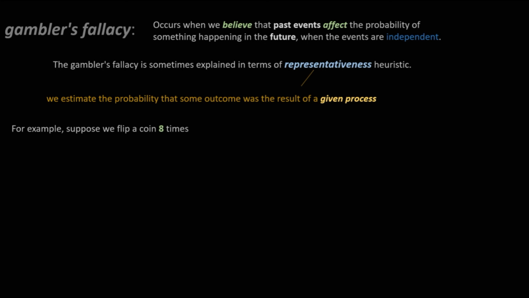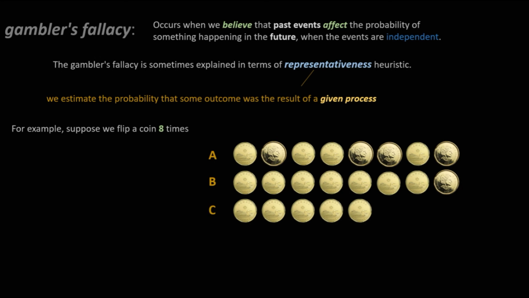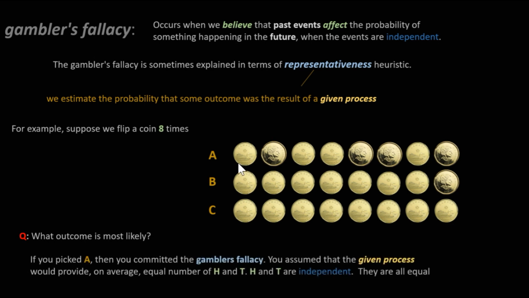Suppose you flip a coin 8 times. We do it 3 times in a row, so we end up with 3 different outcomes. The first outcome is a mix of heads and tails. The second outcome is tails with 1 head, and the third outcome is all tails. Again, when you ask someone what is most likely to occur, most people pick A. They say it's most likely to occur. What has just happened there is the gambler's fallacy, or in other words, the representativeness heuristic.